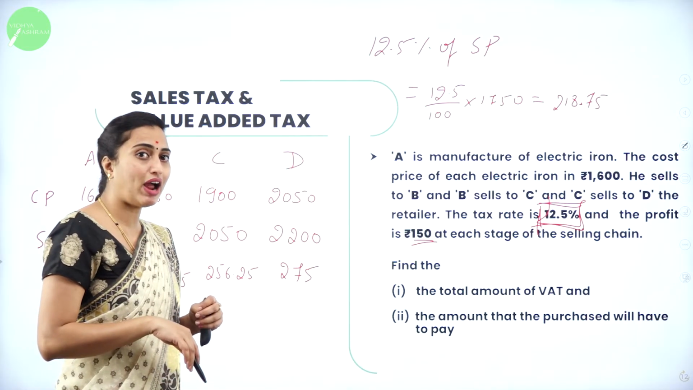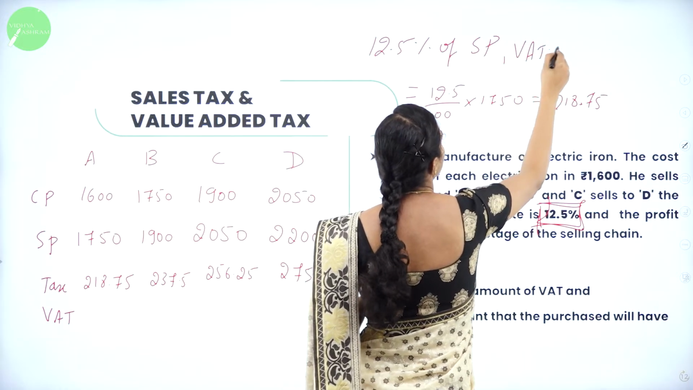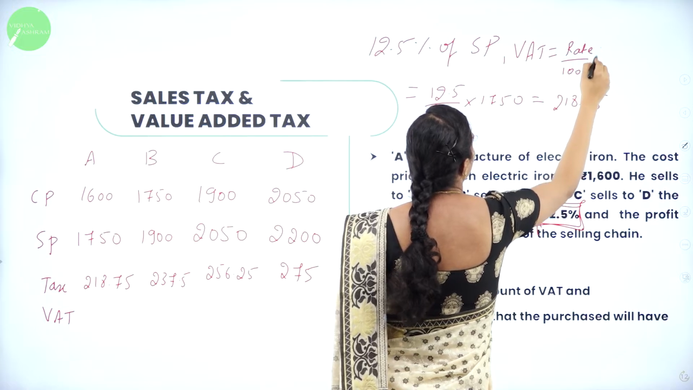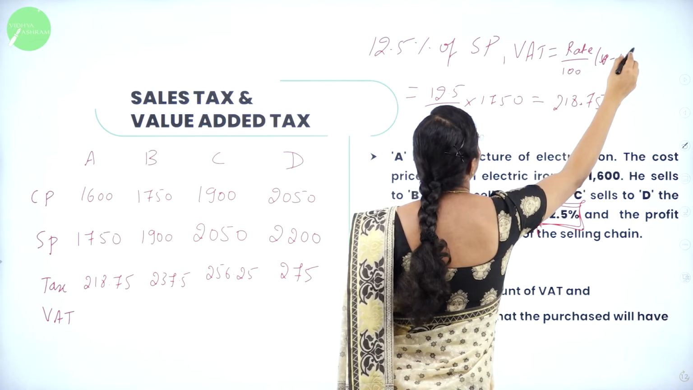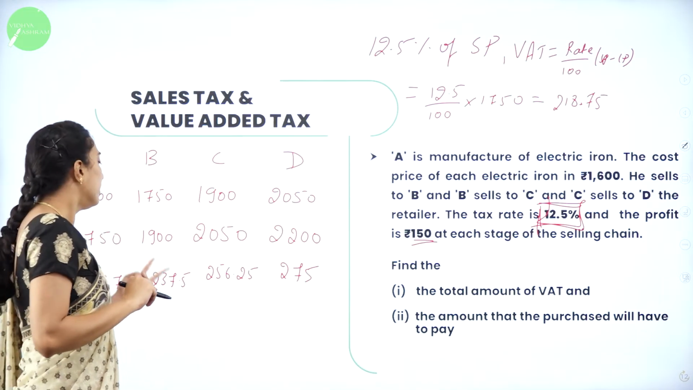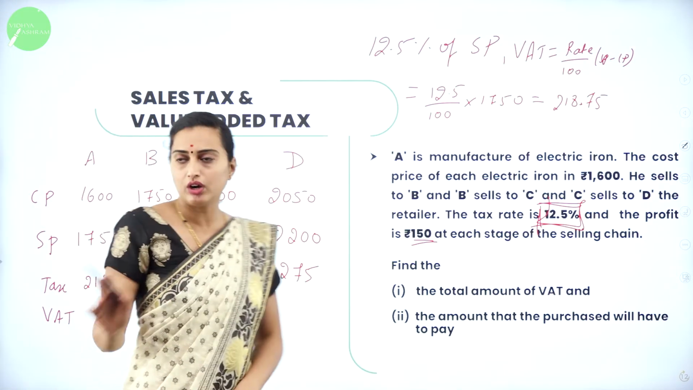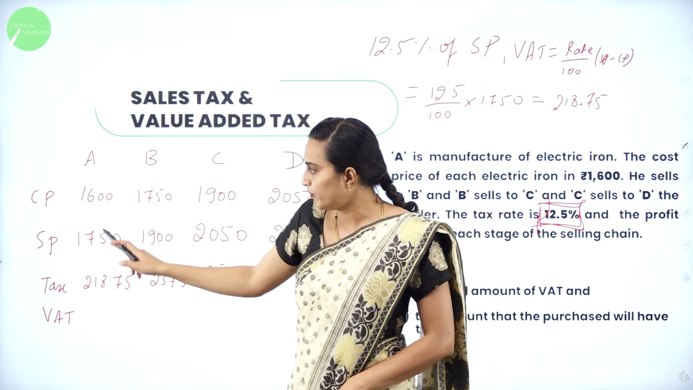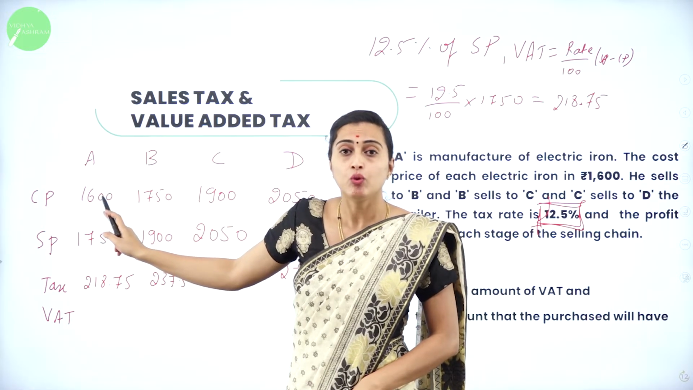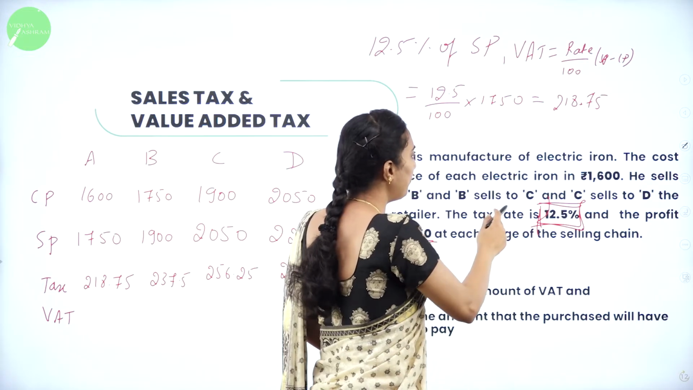Now, how to calculate the VAT? VAT is given by the formula: VAT is equal to rate divided by 100 into selling price minus cost price, because the selling price is greater than the cost price every time. Therefore, you are going to calculate accordingly. First, you calculate 1,750 minus 1,600, which is 150. VAT on 150, how much will it be? The rate is 12.5 only.